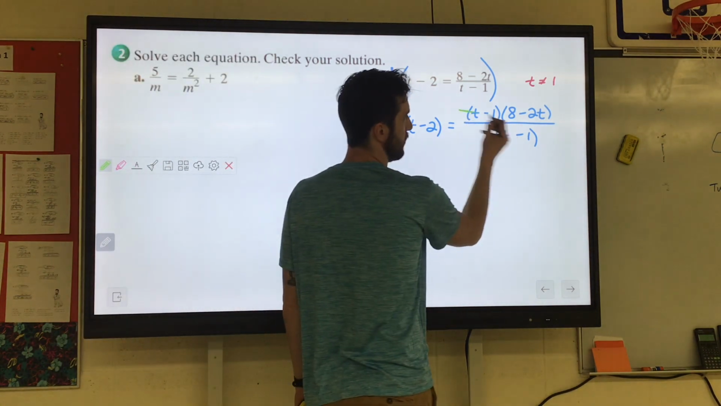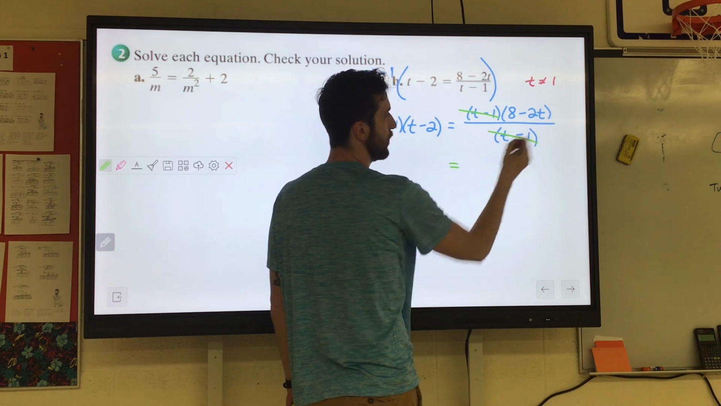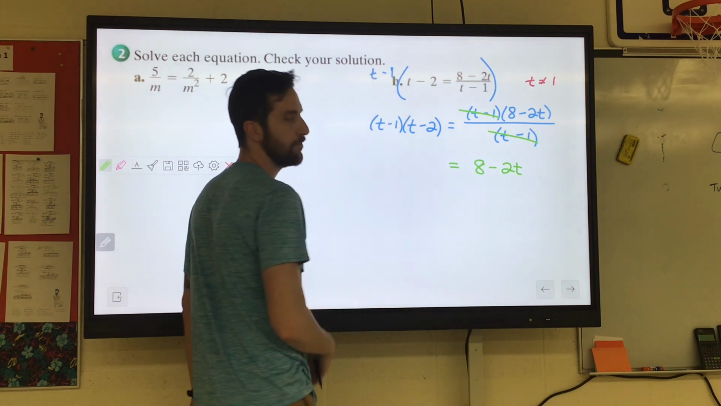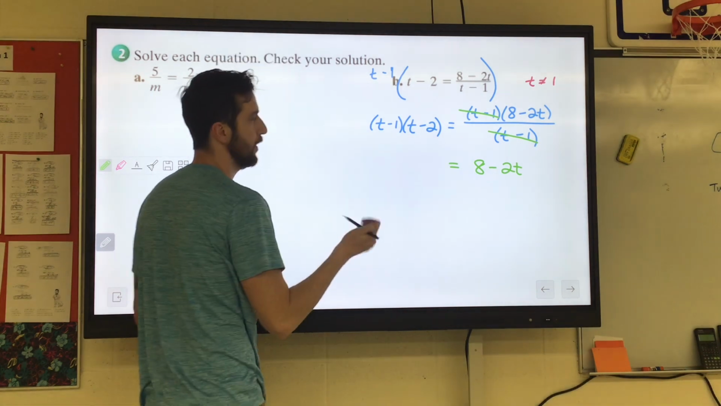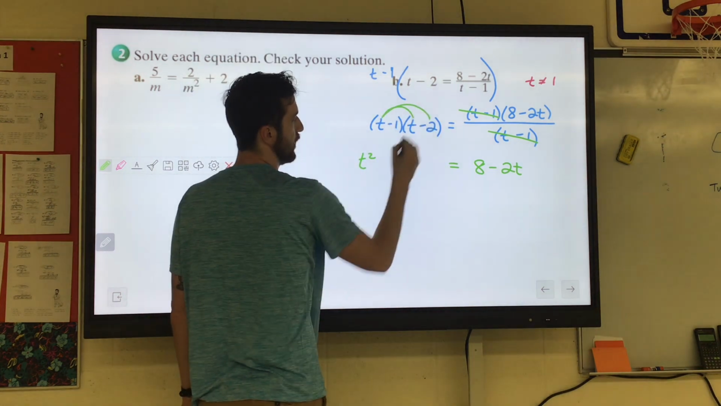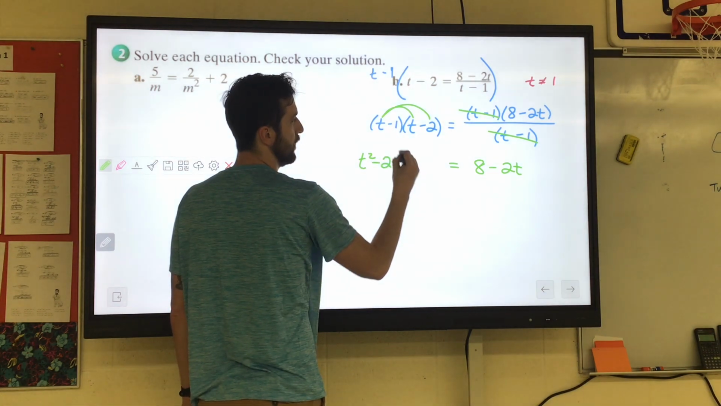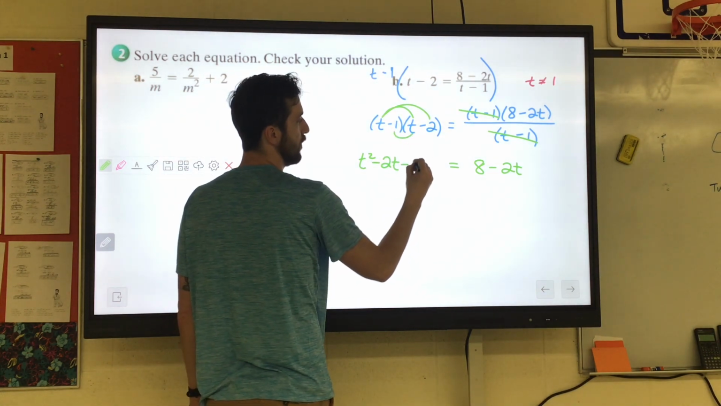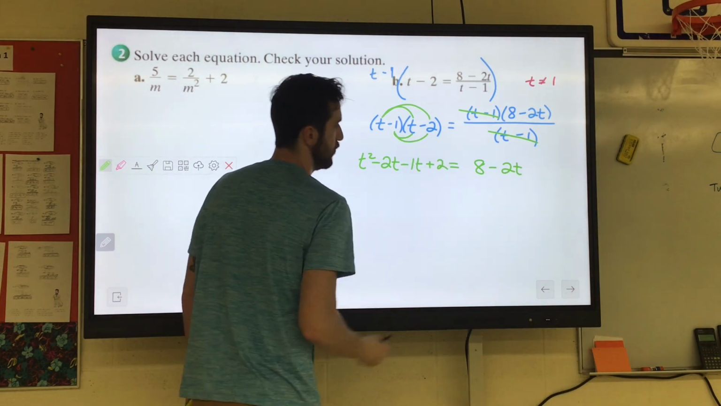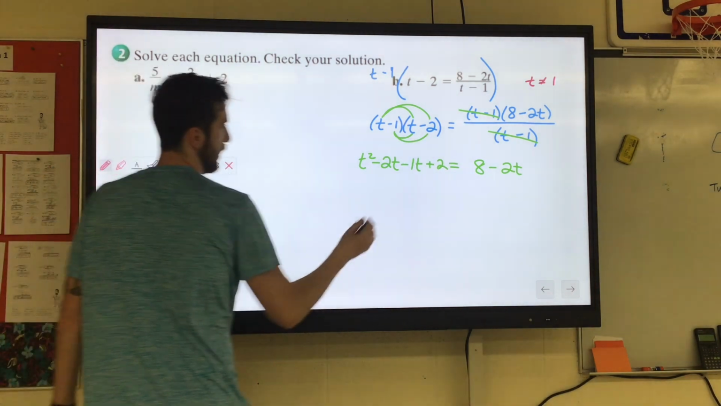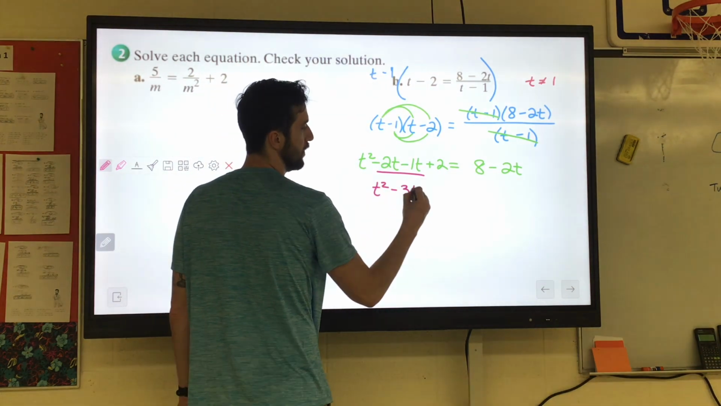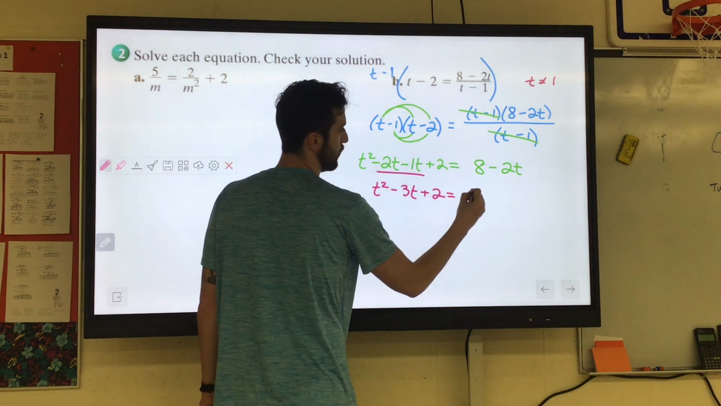They're going to cancel out. So all we're going to have on the right side is 8 minus 2t. The left side, we are going to have to factor or FOIL it out. So t times t, t squared. T times negative 2, negative 2t. Negative 1 times t, negative 1t. Negative 1 times negative 2 is positive 2. So if we clean that up, combine our like terms, we'll have t squared minus 3t plus 2 equals 8